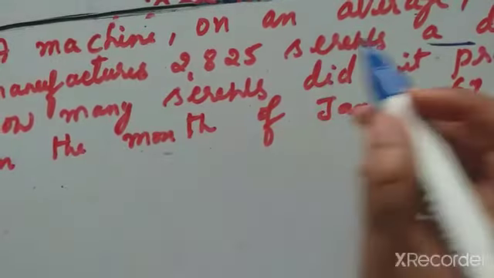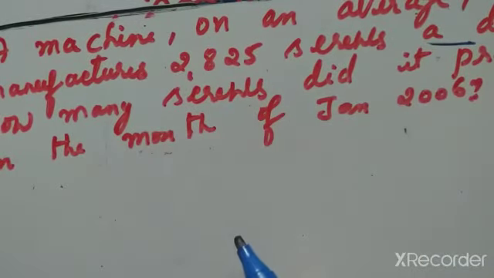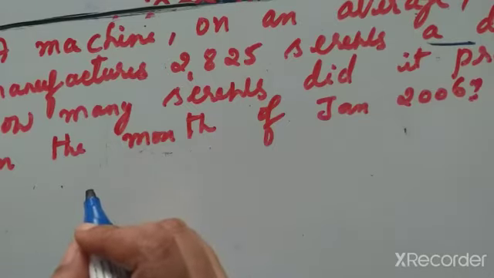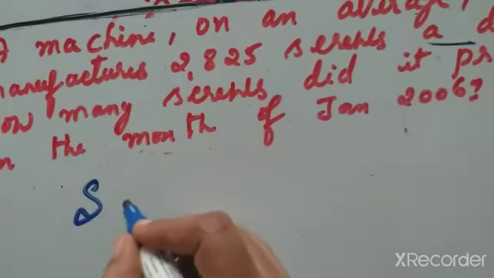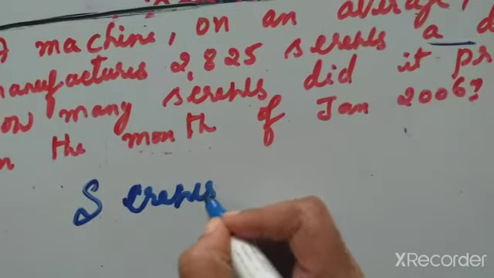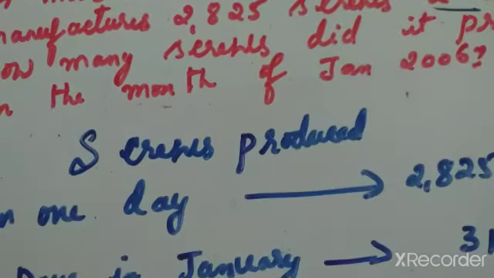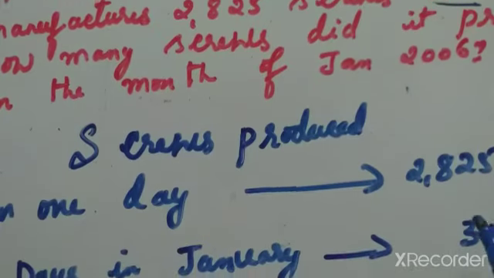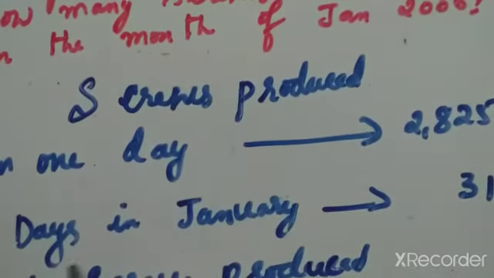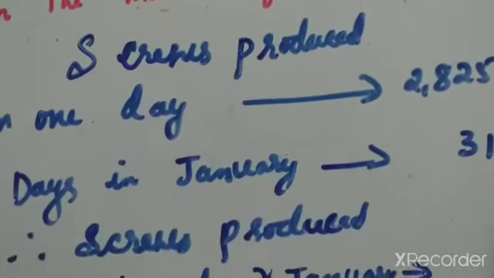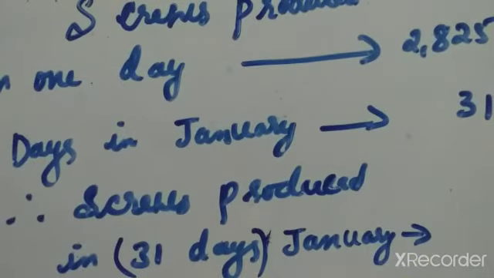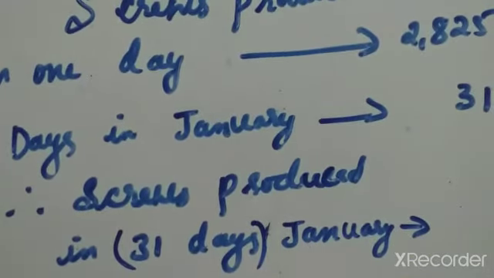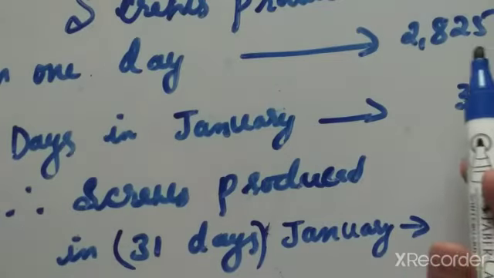Now here a machine on an average manufactures 2,825 screws. Now we have to write the sentence. Screws produced in one day is 2,825, and days in January is 31 days. Next sentence. Therefore, total screws produced in January are for 31 days. One day production was 2,825.